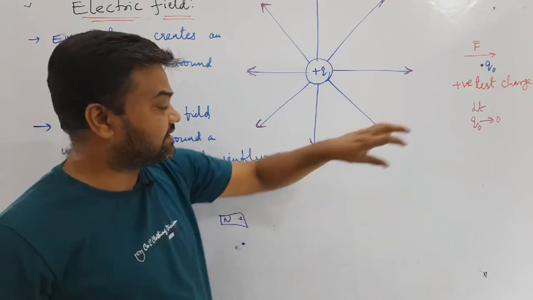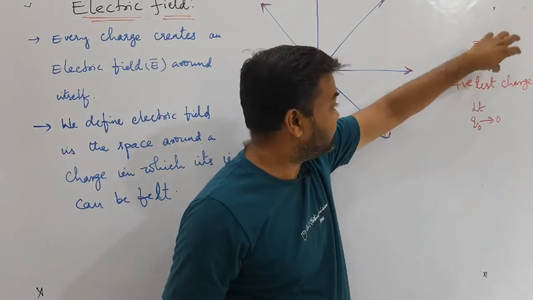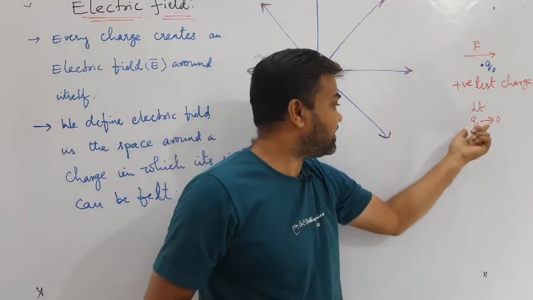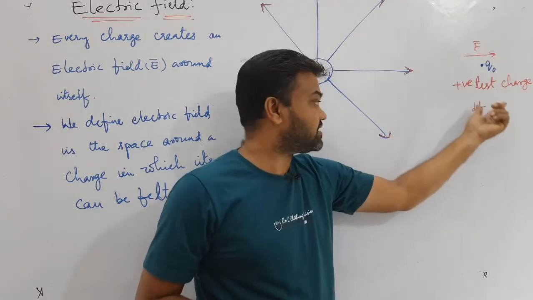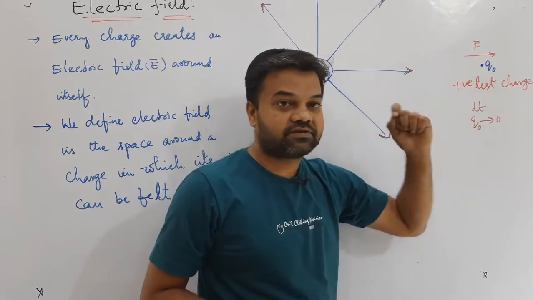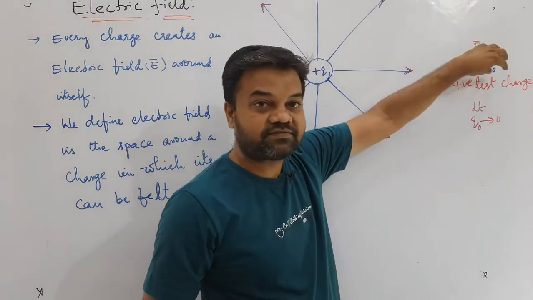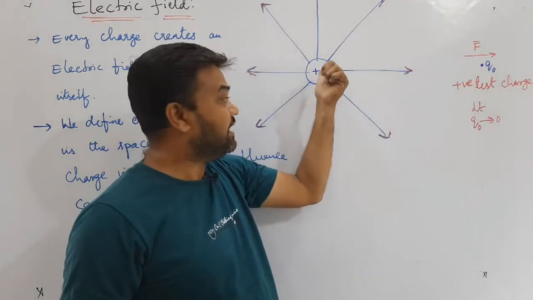We have to consider that because of this charge there should be no influence. That's why its charge almost tends to 0. So we can write the limit q naught tends to 0. That means there will be no influence of the presence of this charge on the other charge.